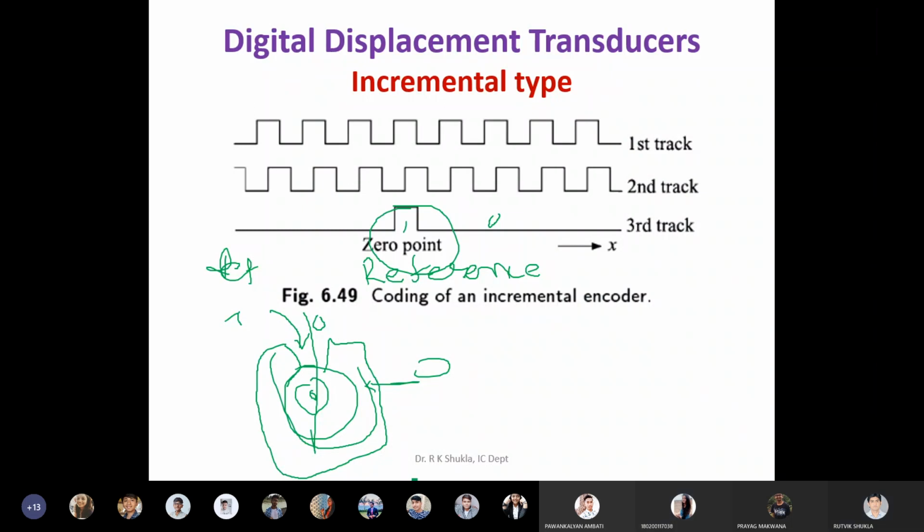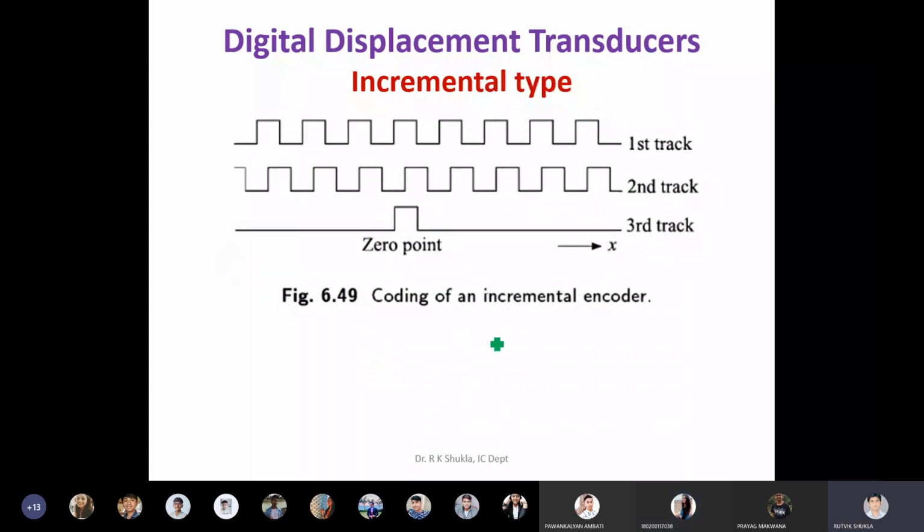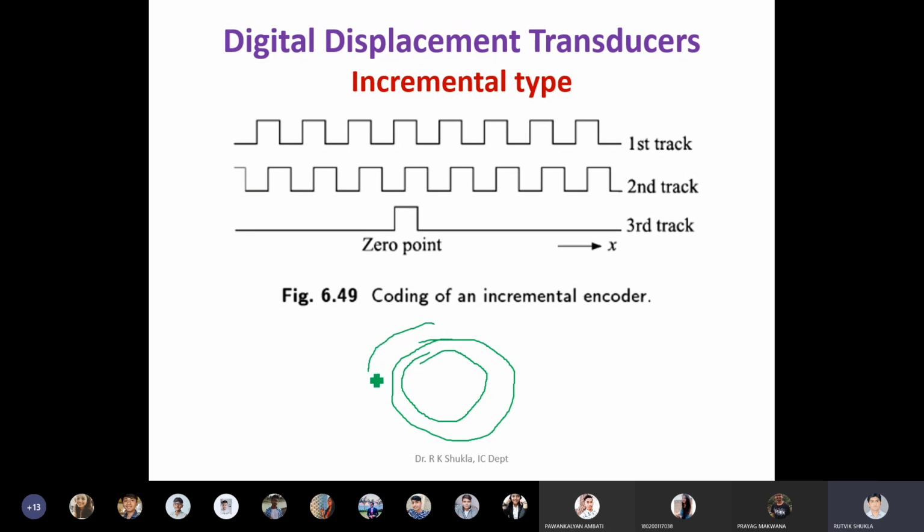Okay. Third track, I'll just draw this thing again so it becomes easier. This is my first track. This is my second track, and this is the third track. The outer one is the third.